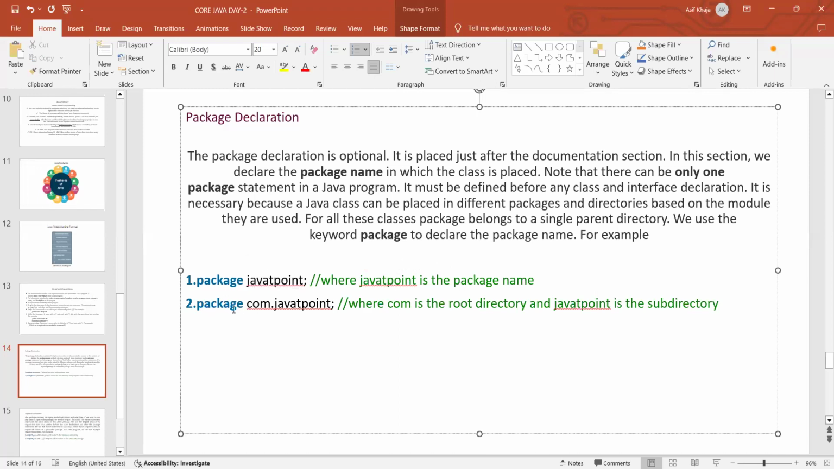If you want to give the root directory also for this, then com.java.t point. This is the root directory for this Java.t point. We can declare the package like this also. These are the ways how we can declare any package, and this is optional. It is not mandatory to declare any package.